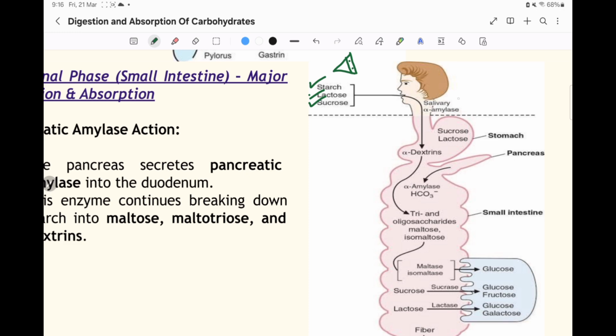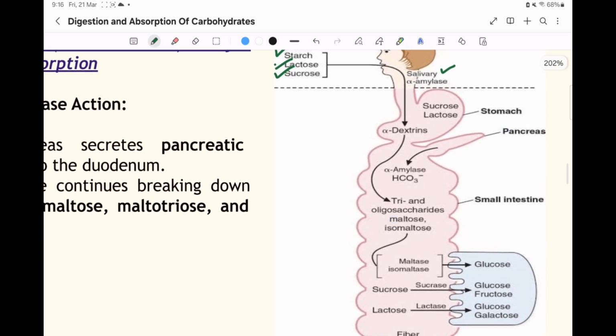Now this salivary amylase is secreted from the glands, the parotid gland, sublingual and submandibular glands. After that, salivary amylase splits all these things at the alpha 1,4 glycosidic bond, and produces sucrose, lactose and also alpha limit dextrins, where the alpha 1,6 bond is present.